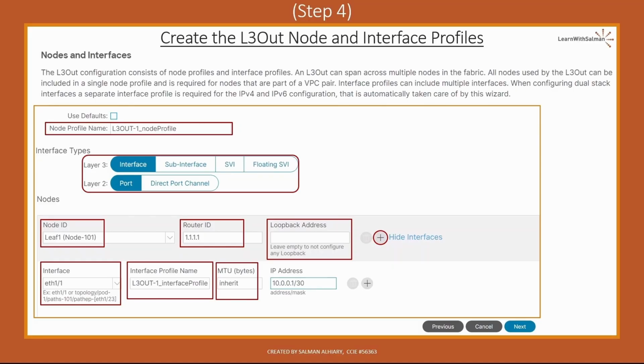Then we need to configure the interface IP address, which will be used to establish the neighboring. So it has to be on the same subnet as the other end, I mean the external router. This is a routing protocol requirement. It's not an ACI related thing, okay? Click on the plus sign to add more interfaces for the same border leaf node. So I mean, if you want another interface like Ethernet 1/2 under leaf 1, you have to click this plus sign, okay? So this one is for adding more interfaces and this one for adding more border leaf nodes. Okay, after you finish, click Next.